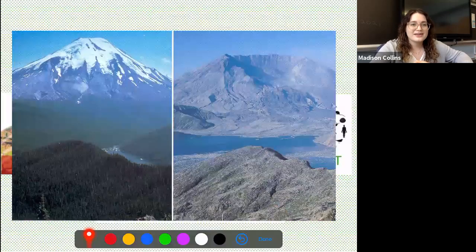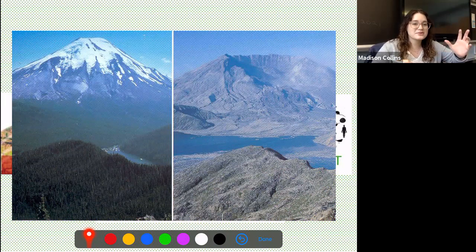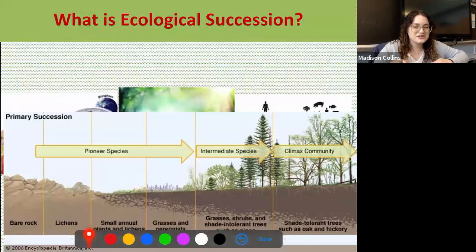All right. So this is a picture that I've included that shows you the before and after pictures of this volcanic eruption. Right? Before, we see lots of trees, we see lots of life in the area, and then afterwards it's just death, right? We don't see any sign of life, we just see rocks. So how does life return to an area like this? Well, it's going to return through a process known as ecological succession. So let's talk about what that means.